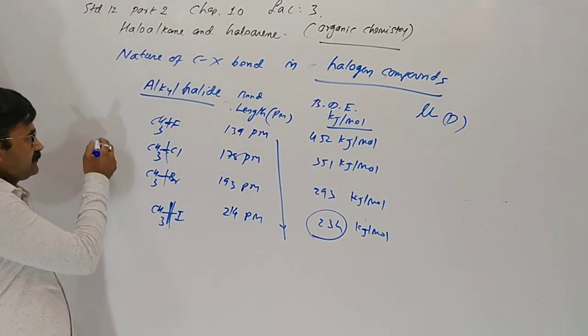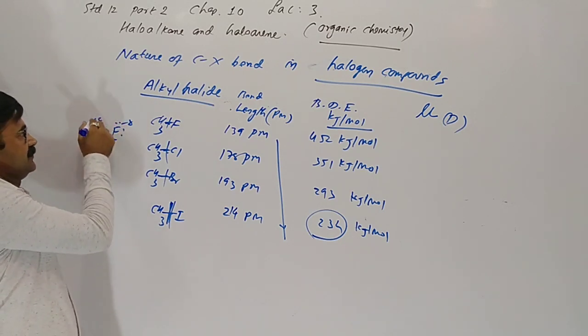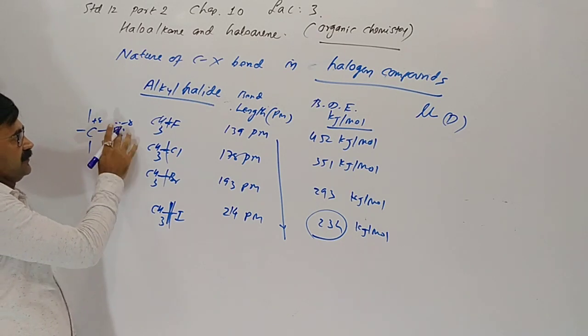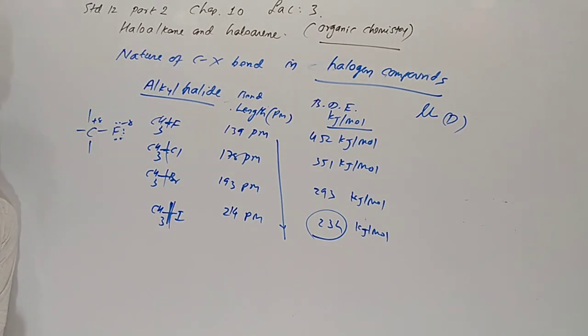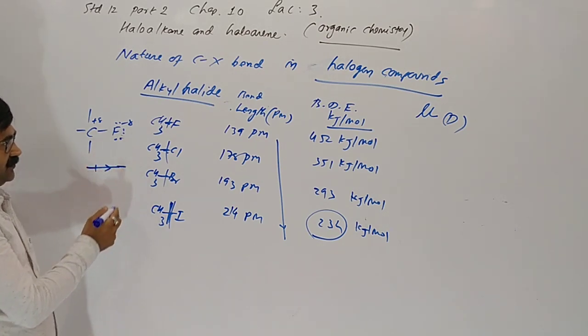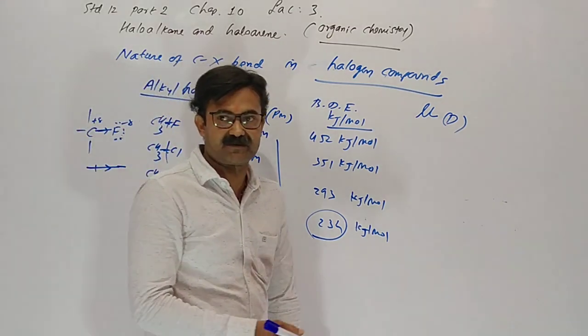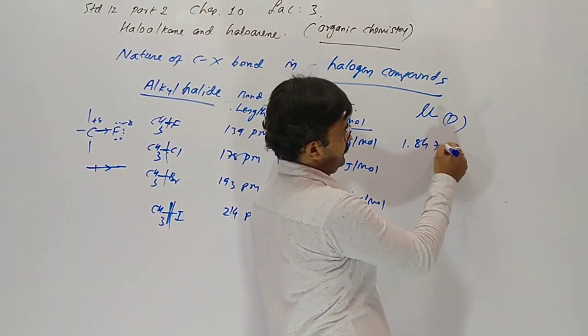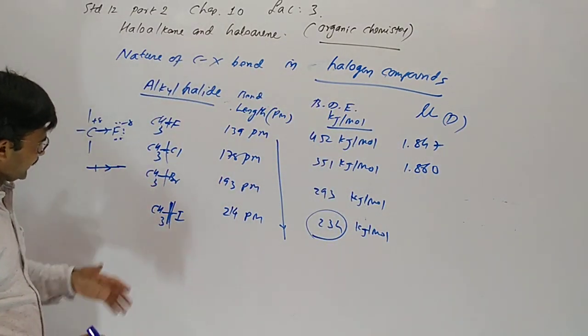Polarity means here carbon is partially positive, fluorine is partially negative, and the value of polarity is the dipole moment. Here in fluoromethane it is 1.847, here 1.860. It slightly increases in chloromethane.